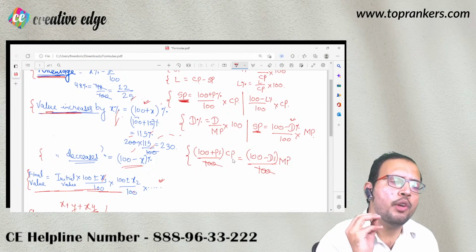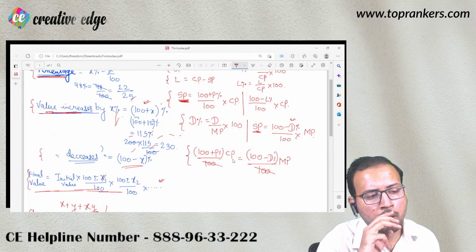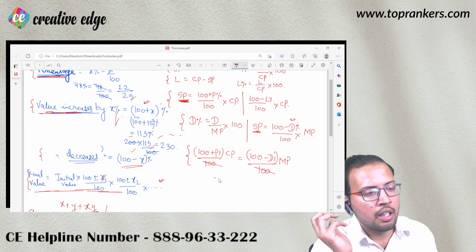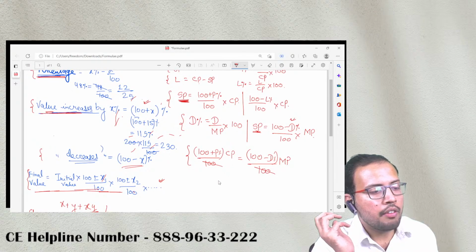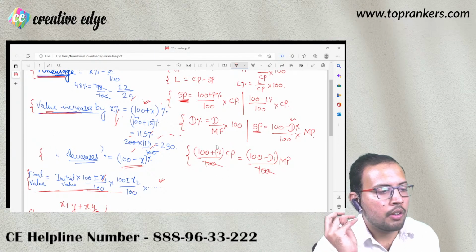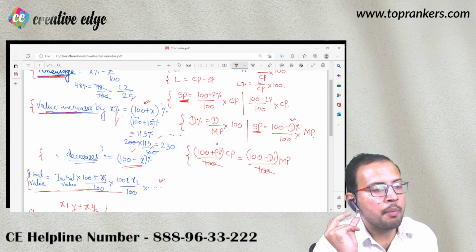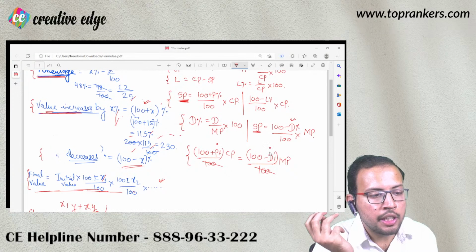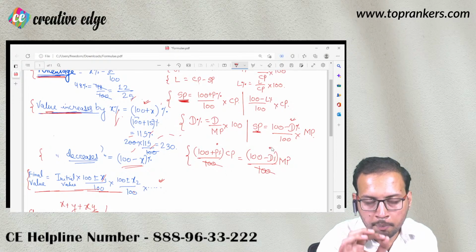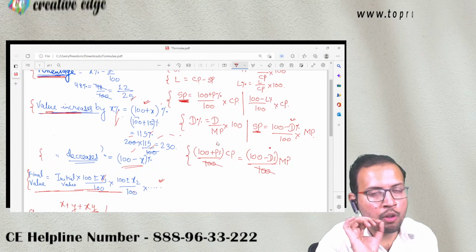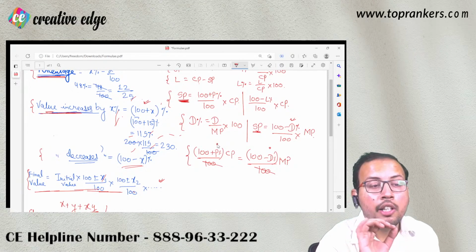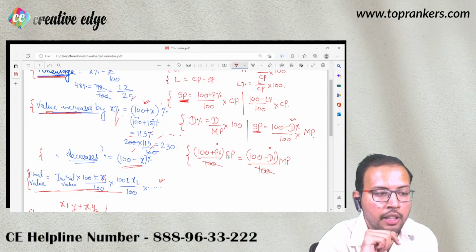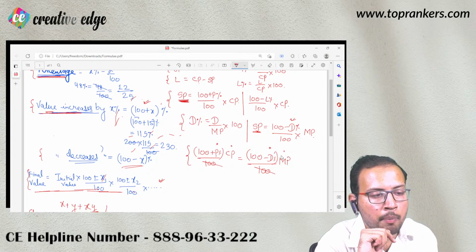How you can use that? For example, out of the three or four things, three things are given. Let us say in a question you are given that a shopkeeper makes a profit of 20% despite offering 10% discount. I repeat, a shopkeeper makes a profit of 20% despite offering 10% discount. What is the ratio of cost price and mark price?